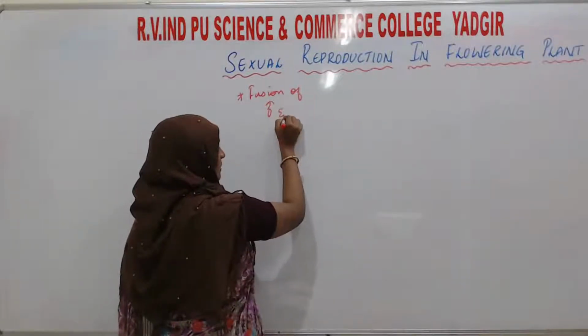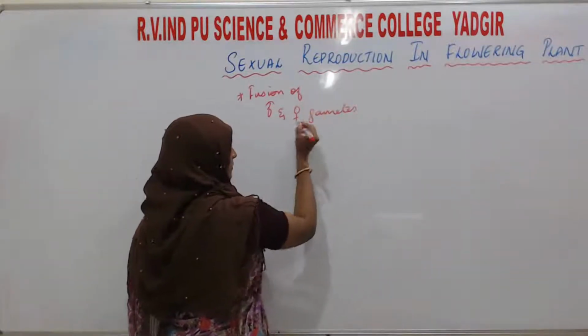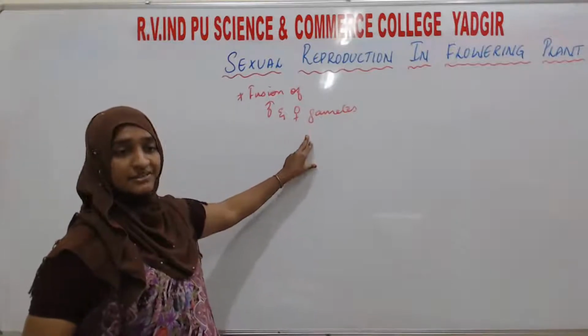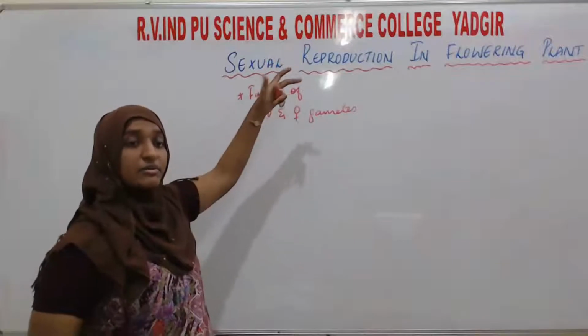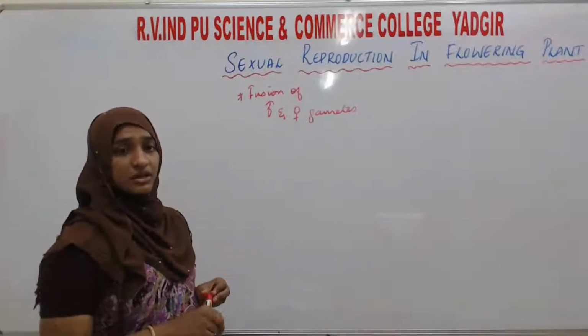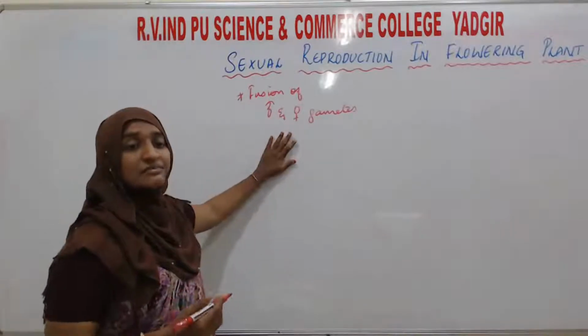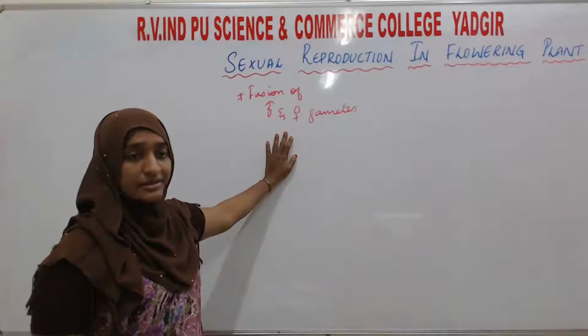This process of fusing of male and female gametes is known as sexual reproduction. What do you mean by reproduction? It means to continue the race of generation. The organisms are going to produce another organism.